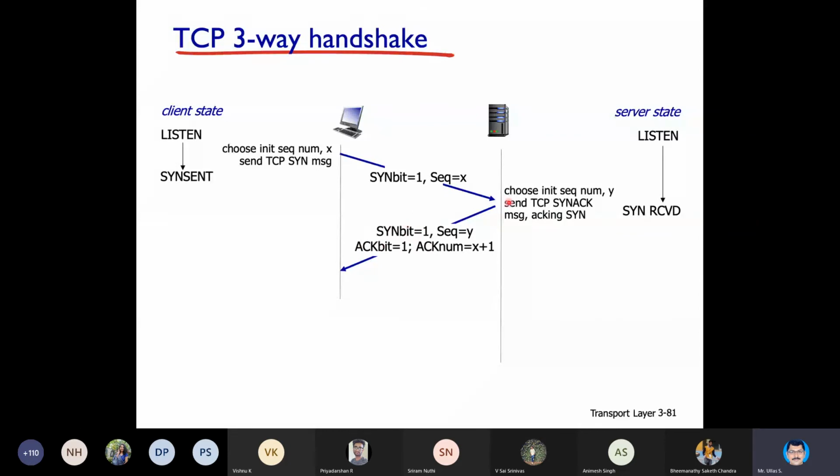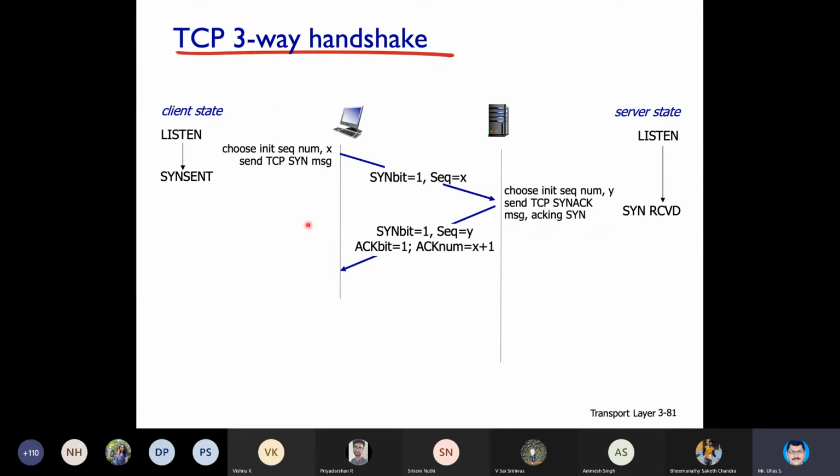Looks like I am fine to set the connection, and he will have a sequence number as Y. Acknowledgement bit also he will put as 1, and acknowledgement number he will put sequence number plus 1, the client's sequence number plus 1.